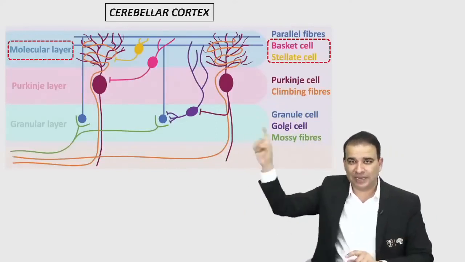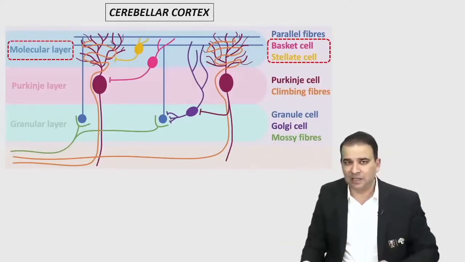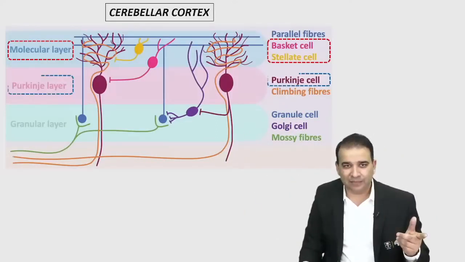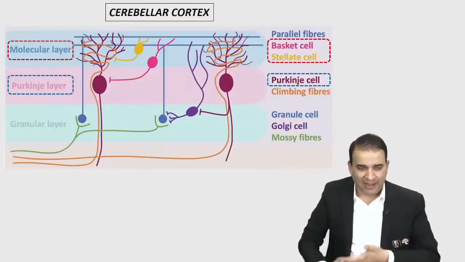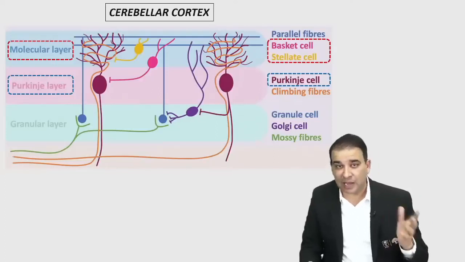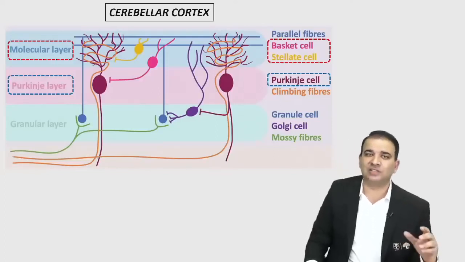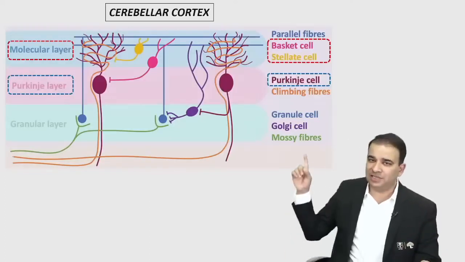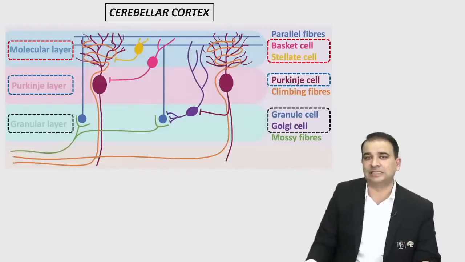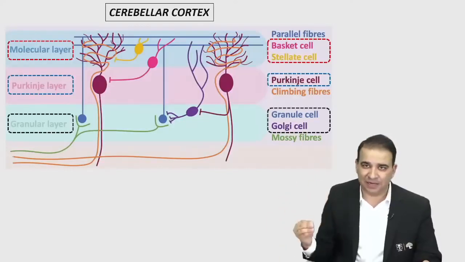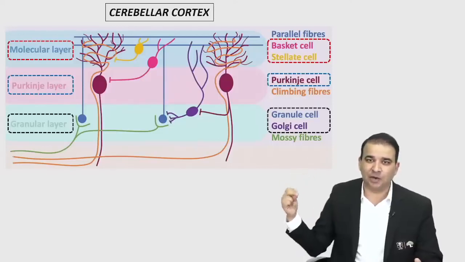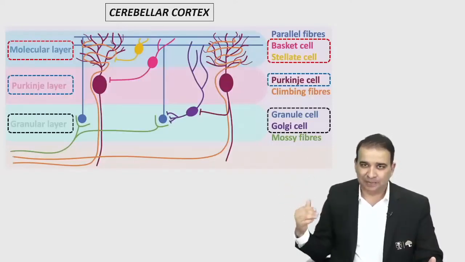Just keep looking at both the side. The boxes will come simultaneously. The second layer over there is a Purkinje layer, and obviously the name says the Purkinje cells are there. And then we have the granular layer, the G for granular layer, and whatever cells present in the granular layer, उनकी spelling भी G से start होती है. That is granule cells and Golgi cells. So total in the three layers of the cerebellar cortex, we have total 5 types of cell. Basket, stellate, Purkinje, granule, Golgi.